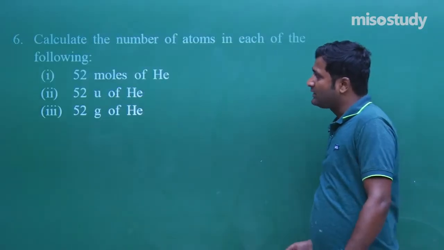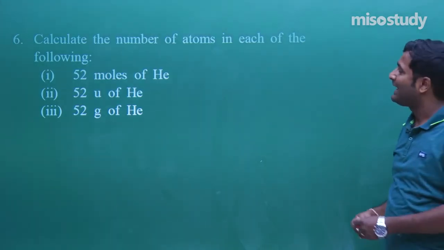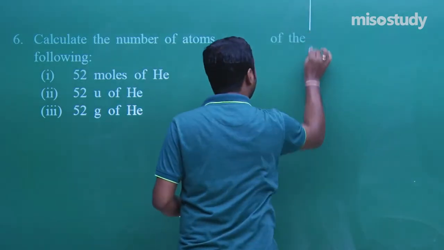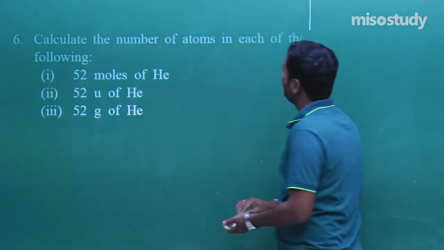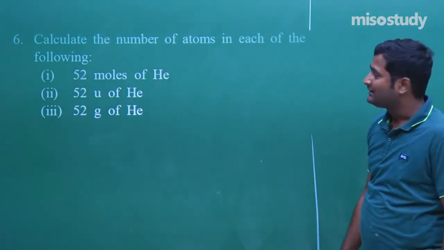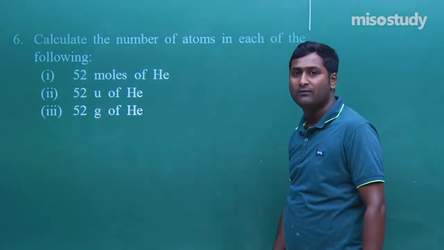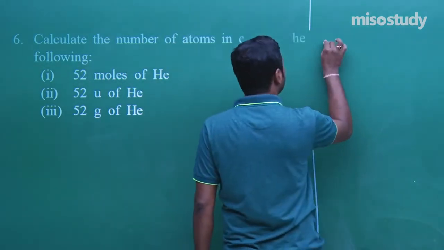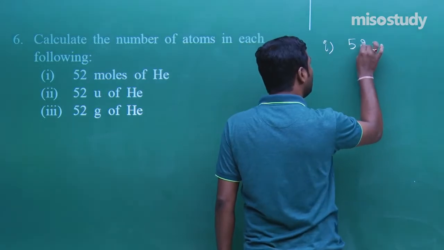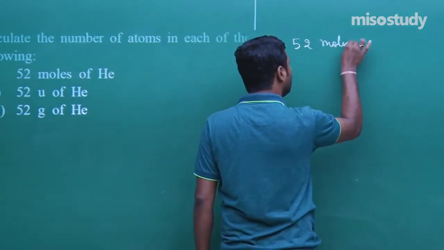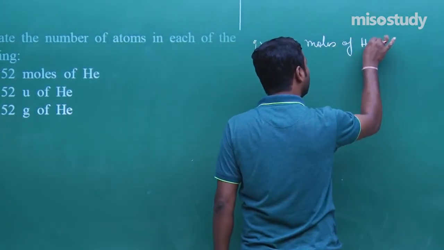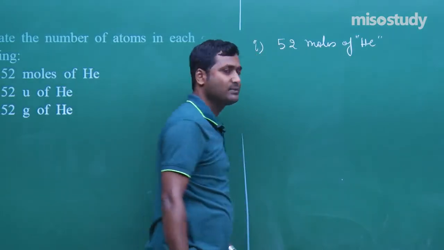Now the next one is question number 6. Calculate the number of atoms in each of the following, that is 52 moles of helium. Clear to you? 52 moles of helium, number of atoms.